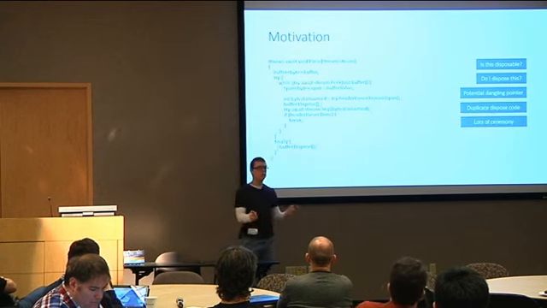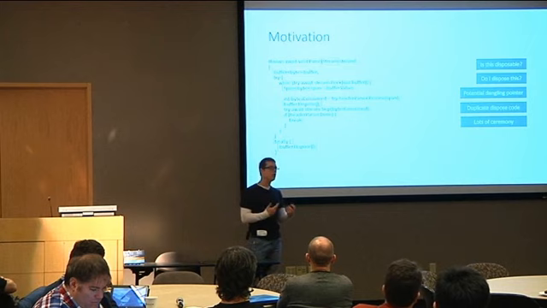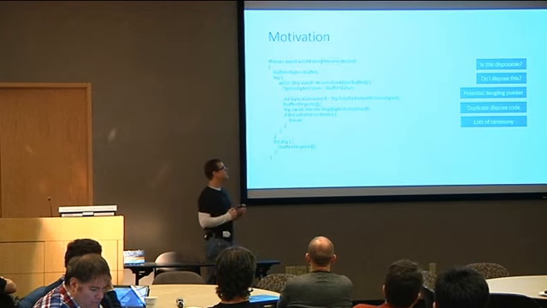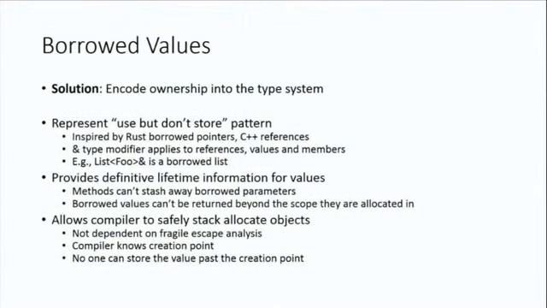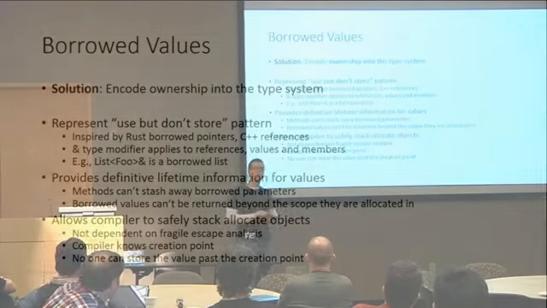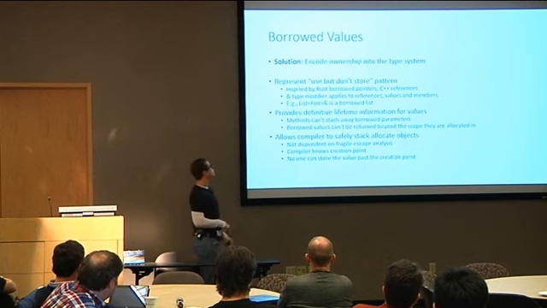And also we have all of this ceremony around managing these resources. And generally it's pretty painful. It requires a lot of code inspection, and it's not terribly easy for the casual person to review this code. You have to know a lot about the semantics of these types. So our solution is basically to start by encoding ownership into the type system. Make ownership and use cases explicit.